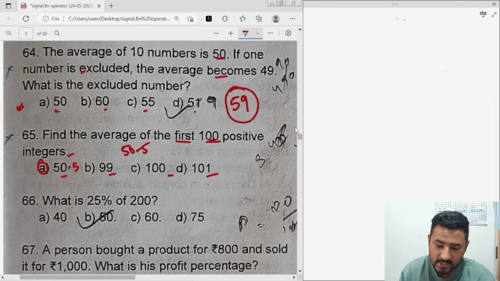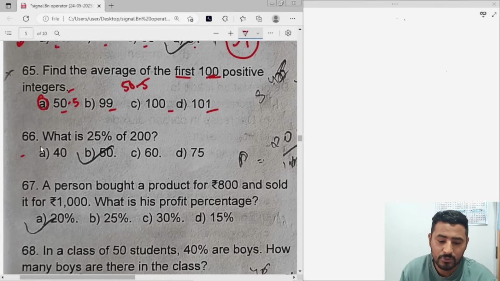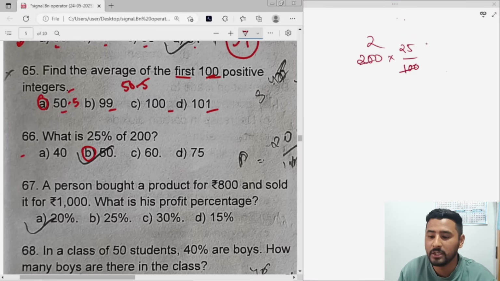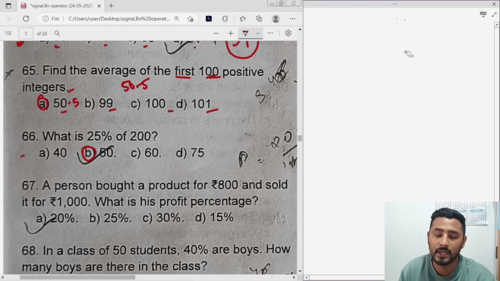That is question number 66. What is 25% of 200? 25% of 200, get the answer. 2 into 25 is how much? 50. For question 66, option number B will be the correct answer.